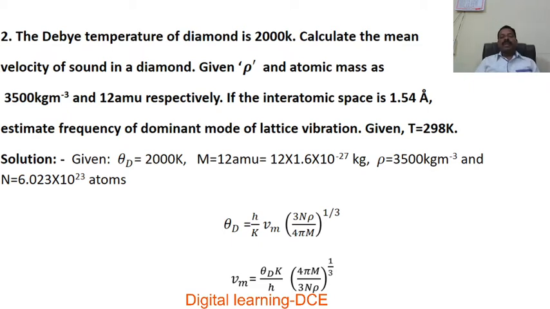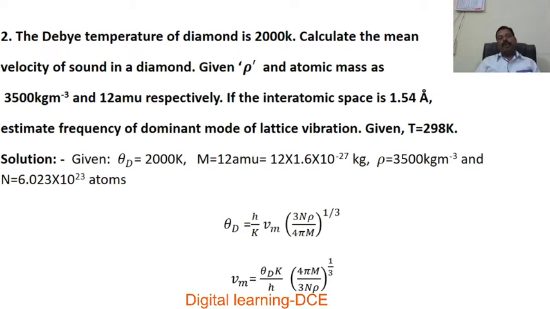If the interatomic spacing d is equal to 1.54 into 10 to the power of minus 10 meter, that is 1.54 angstrom, estimate the frequency of the dominant mode of lattice vibration, that is nu m, which we have to calculate. Given temperature T is equal to 298 Kelvin.